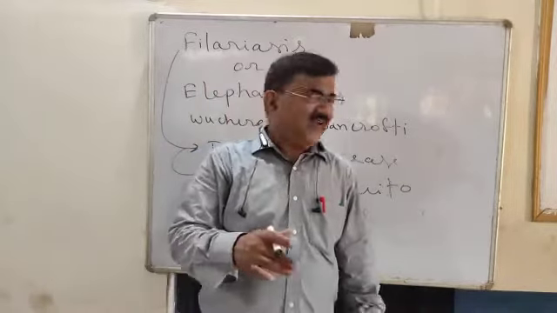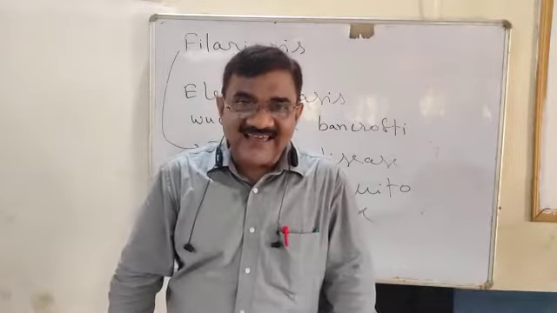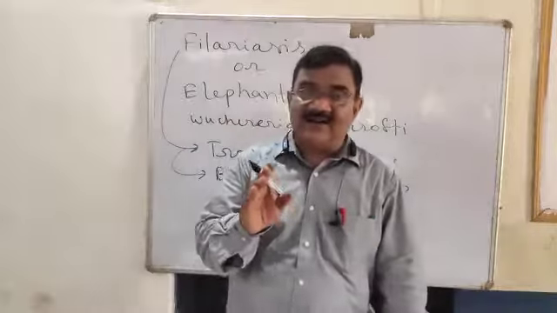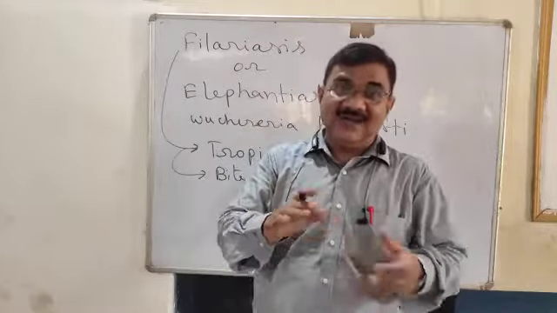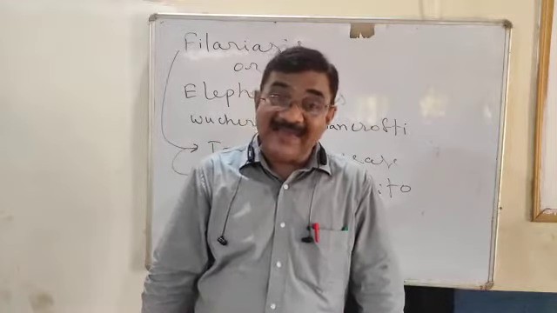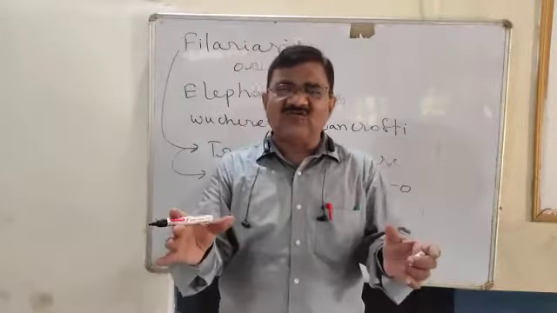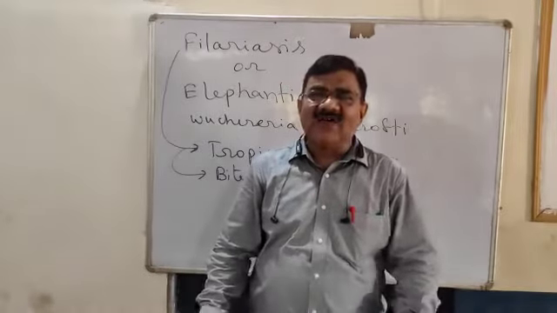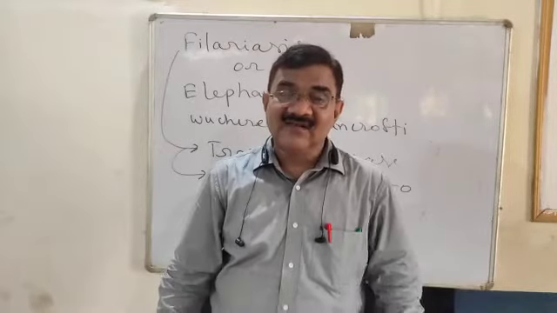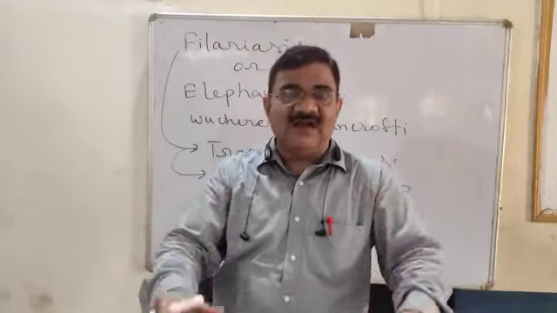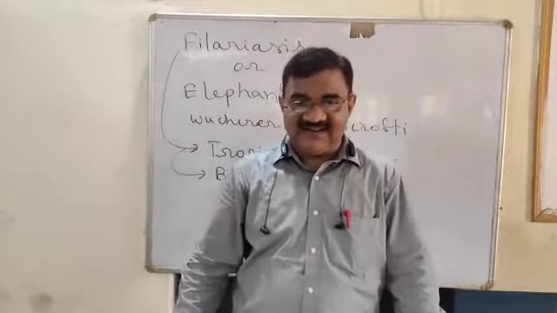Now, where does this Wuchereria bancrofti lie in our body? In the lymphatic system. Lymph you have understood; blood and lymph you must know. In the lymphatic system, mainly in the limbs, meaning hands and legs, the legs become swollen like the leg of an elephant. So this disease is called elephantiasis. One leg will become like the leg of an elephant.